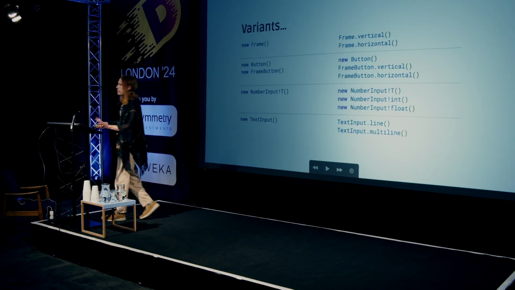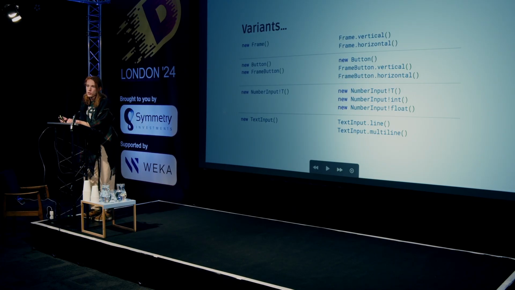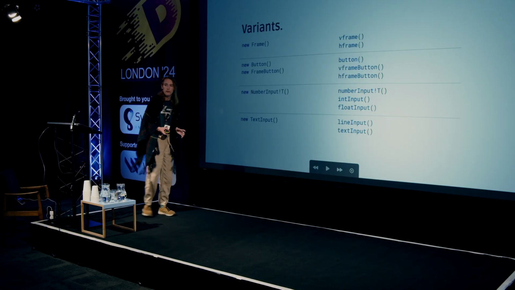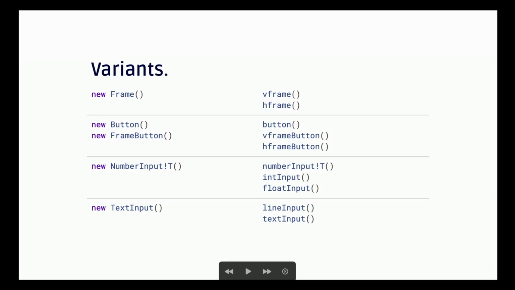So maybe we could simplify this a bit with the most powerful primitive that D offers us. It's called a function. We could use a vframe function and an hframe function to specify if our frame is going to be vertical or horizontal. Similarly, we can create a button with a button function, a vframe button for a vertical frame button, an hframe button for a horizontal button, and so on. We can also make shortcuts for templates that we instantiate very often, like int input, float input.